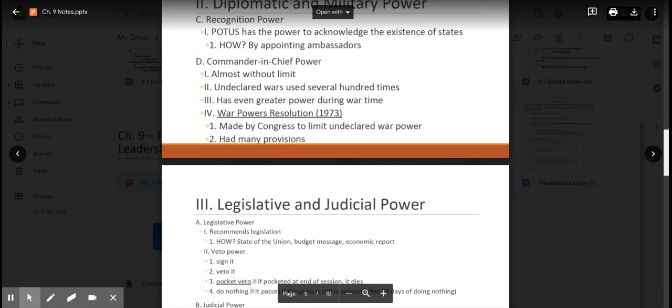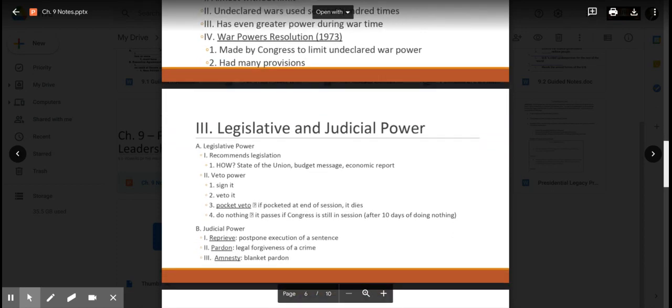And then the one you probably know the most is the commander-in-chief power. It's almost without limit because there's been several hundred undeclared wars throughout American history where the president just sends troops somewhere because they have that power of commander-in-chief. But after Vietnam, people were really upset about the president just sending troops somewhere, and they felt like it was too much power. So Congress passed the War Powers Resolution, which basically said that Congress has more power in that, but it really hasn't honestly been enforced.